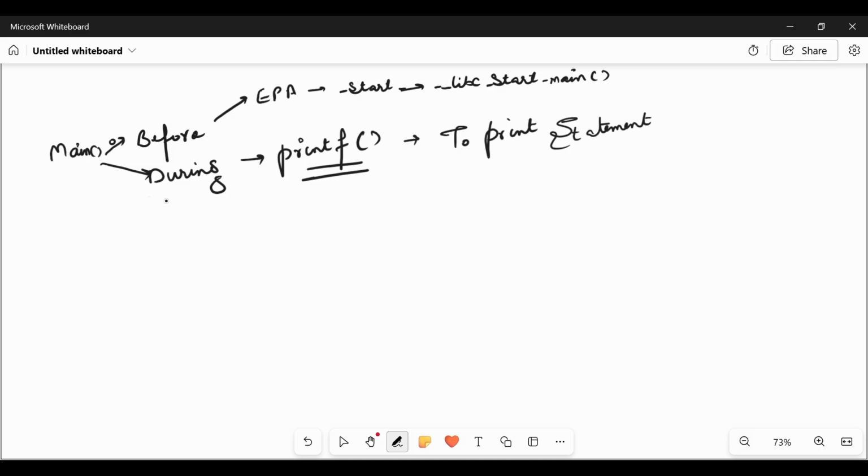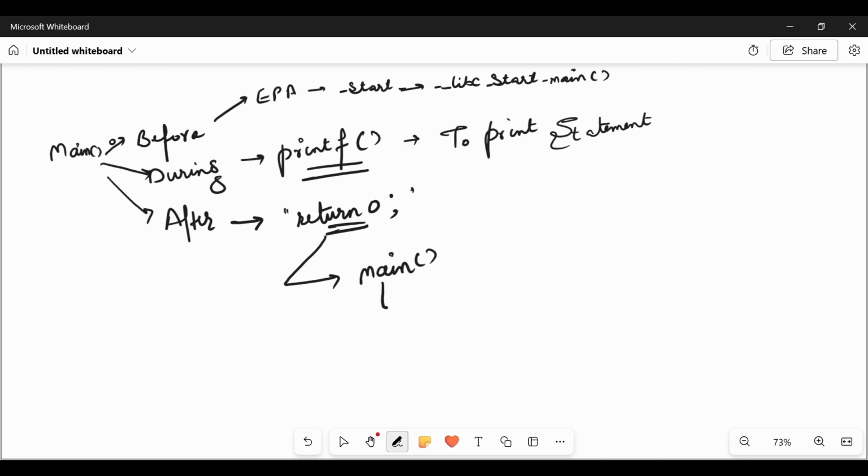Now the question is what happens after the main function. After main has been executed, when the main returns, main returns 0. This is the last statement of our main function. So what is happening after that? What is the kernel actually doing at this point of time? Similar to that, after returning from main, the same libc file will be called. So main is further calling libc start main